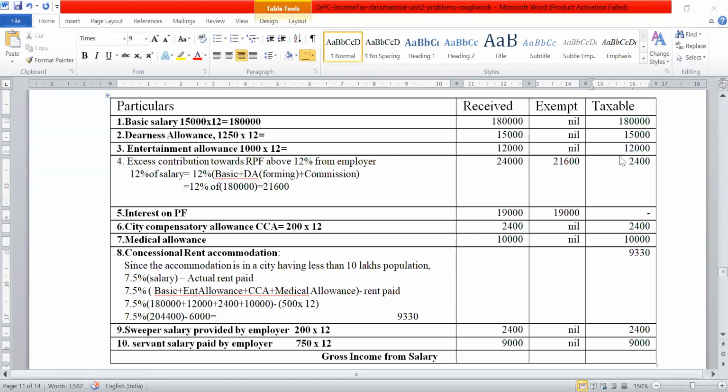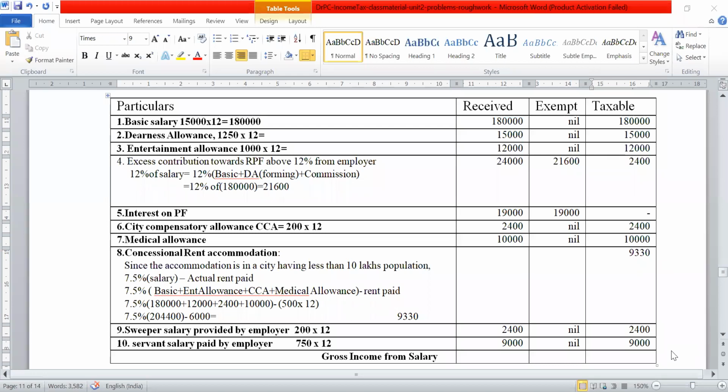Check once again all these taxable ones. Only taxable ones. Two lakh 42,530.